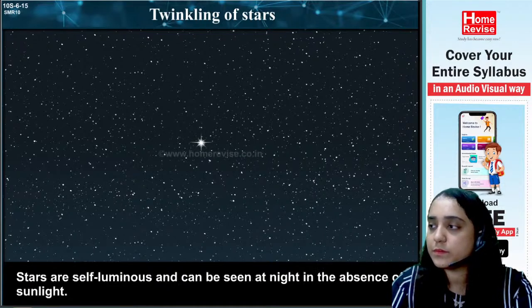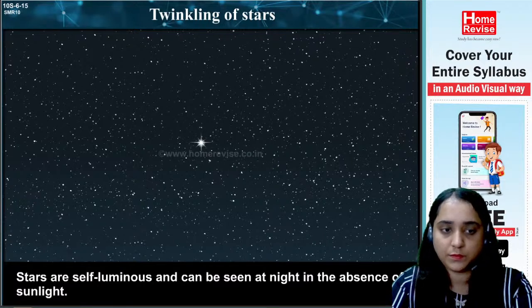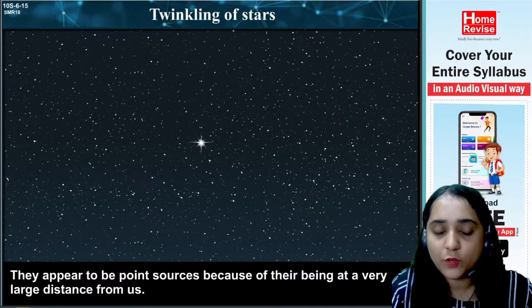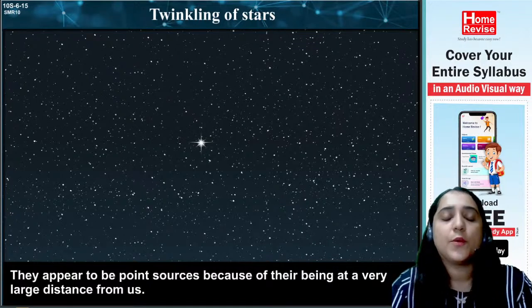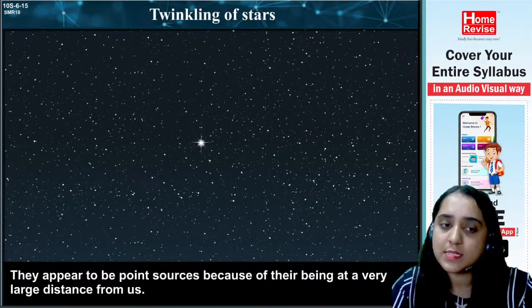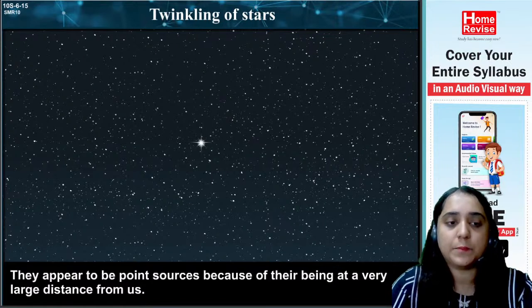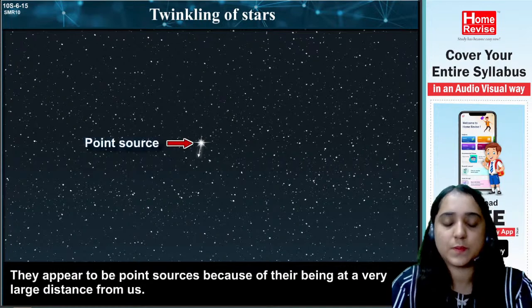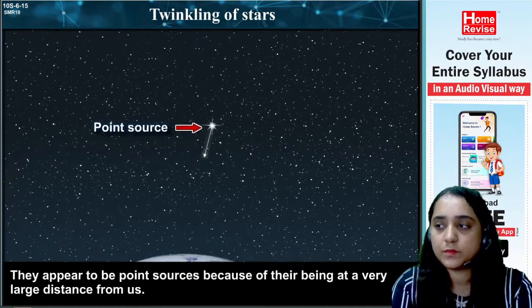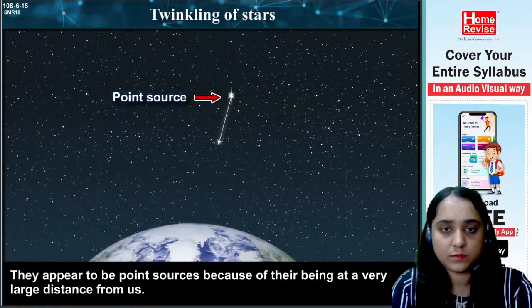Stars are self-luminous and can be seen at night in the absence of sunlight. They appear to be point sources because they are at a very large distance from us.